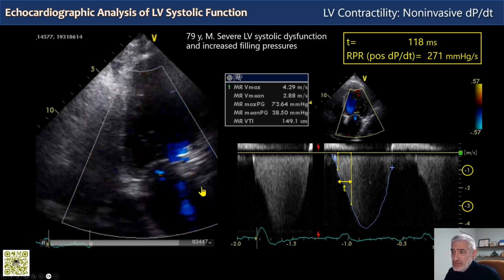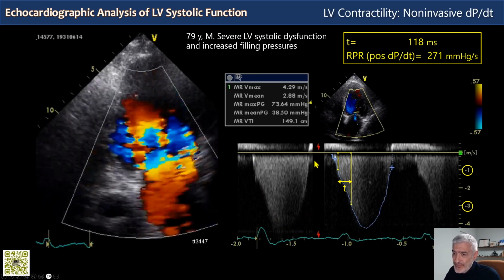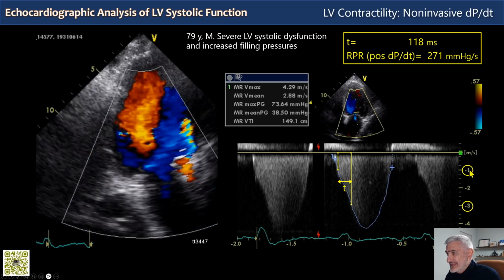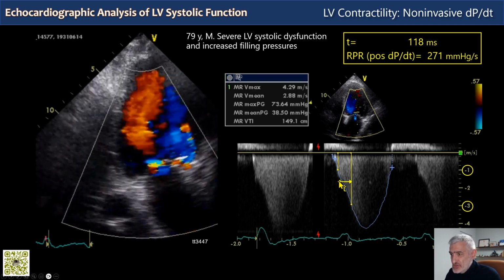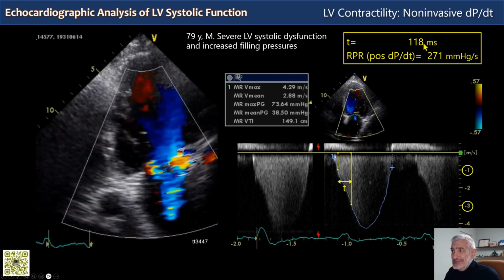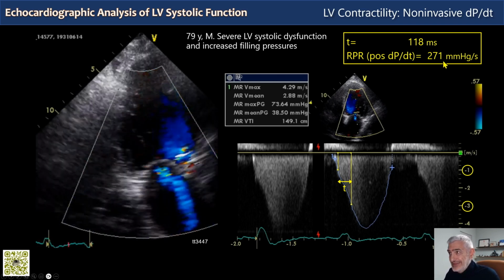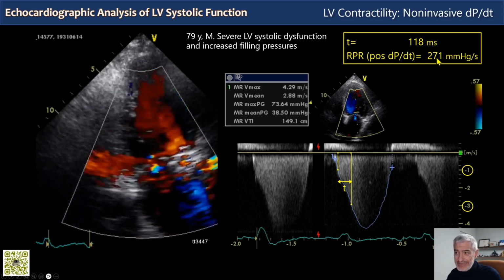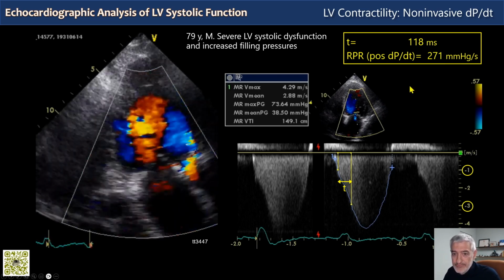Still, we can obtain a nice velocity time integral profile of the mitral regurgitation, so we can easily pinpoint the 1 meter per second velocity point and the 3 meters per second velocity point, and easily measure the t time, the interval between the two velocity points, which is 118 milliseconds. This gives us an RPR or positive dP on dt, or contractility, of 271 millimeters of mercury per second, which is a greatly decreased contractility of the left ventricular myocardium.